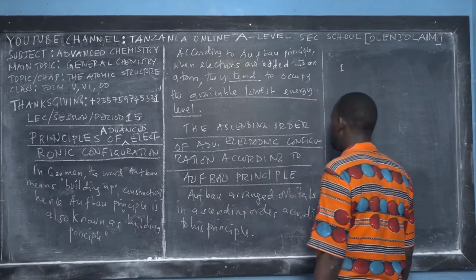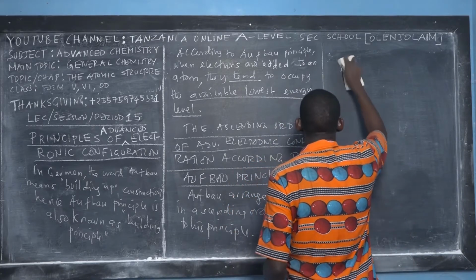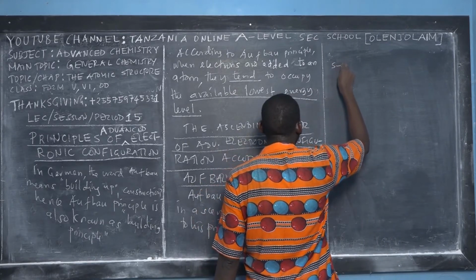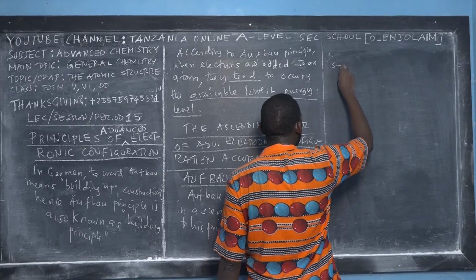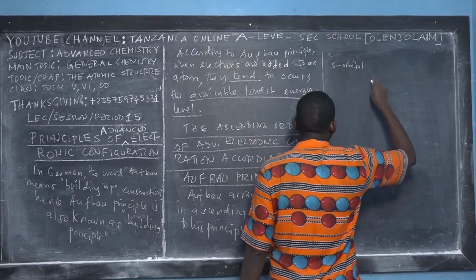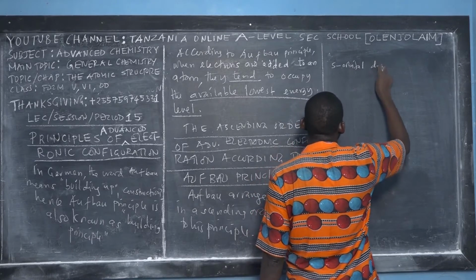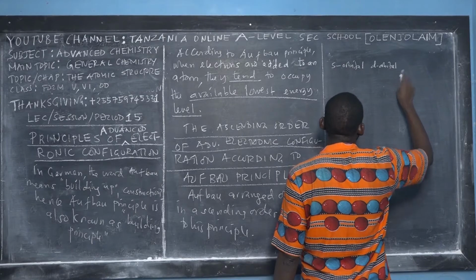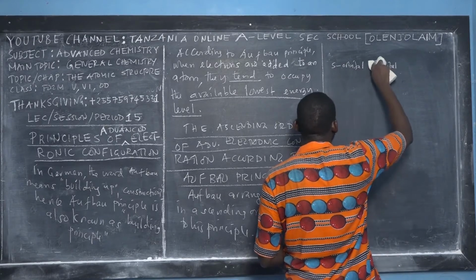So listen carefully. We want to write in this form. The first sub-energy level is the S orbital, right? And then here we are going to have the P orbital. Excuse me.